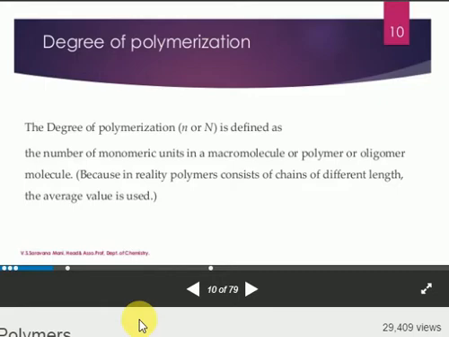In the previous class we discussed what is meant by polymer, what is meant by the polymerization process, and the types of polymers: natural polymers, synthetic polymers, and semi-synthetic polymers. We also covered the classification of polymers based on their sources, and based on elasticity. Whether their molecular forces are very strong or weak: if molecular forces are very strong, we generally call them fibers; if molecular forces are very weak, they are elastomers.